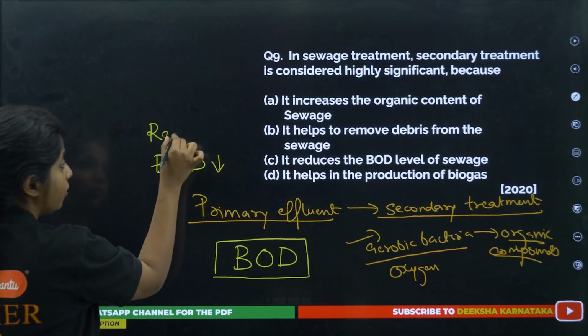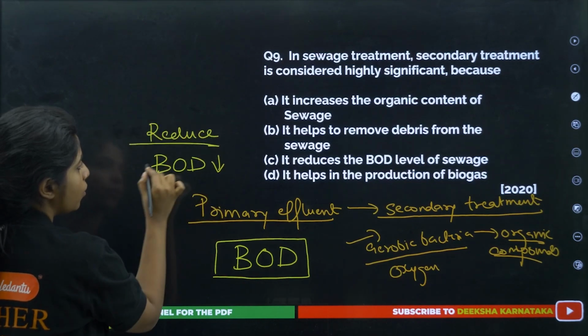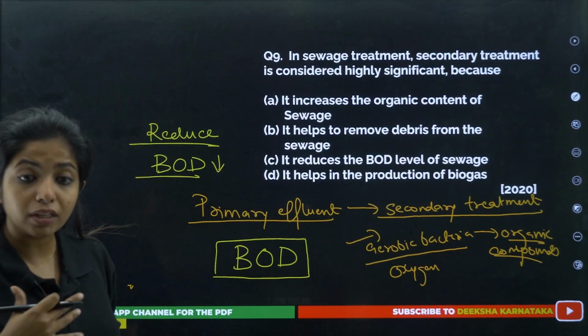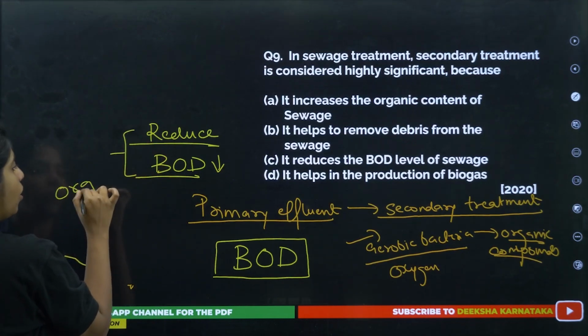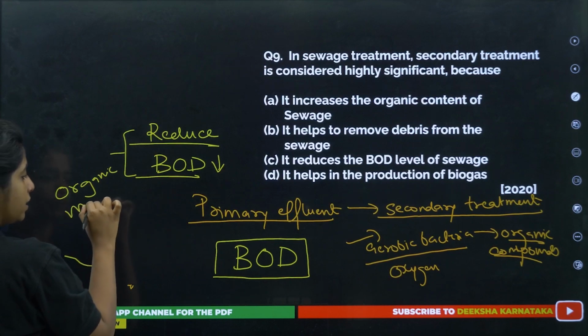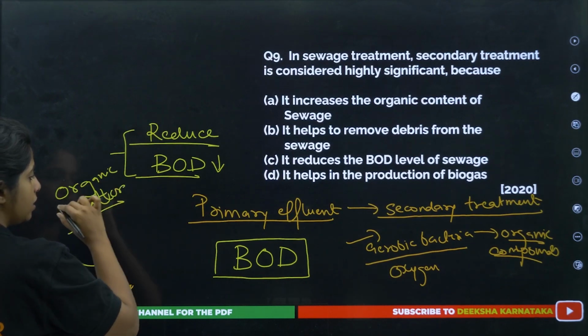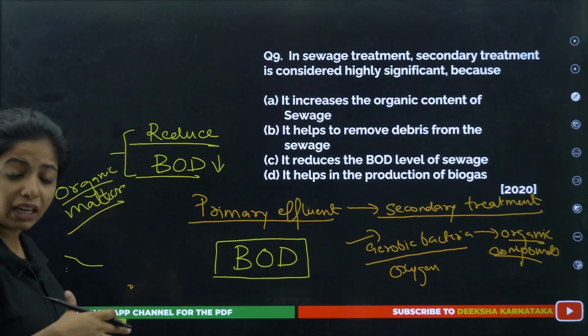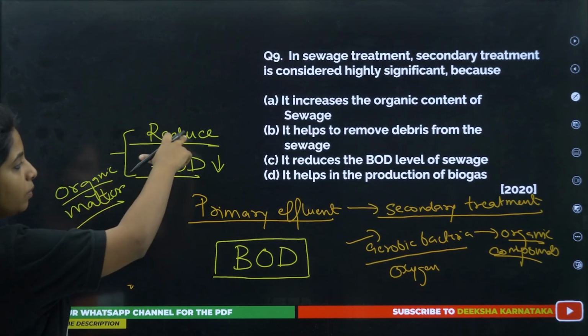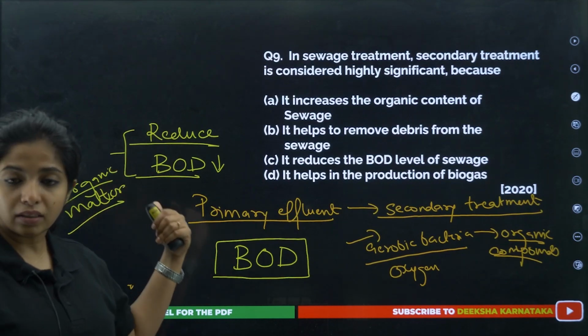That is, I would have to reduce the amount of BOD. When I say I am reducing BOD, I am indirectly reducing what, children? Organic matter. When organic matter in the sewage is reduced, the bacteria would need less oxygen, and hence I would be reducing the BOD as well.